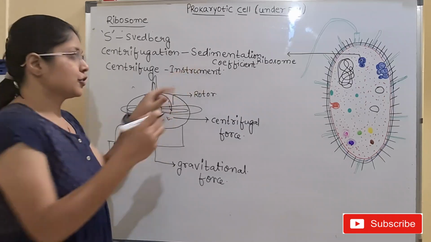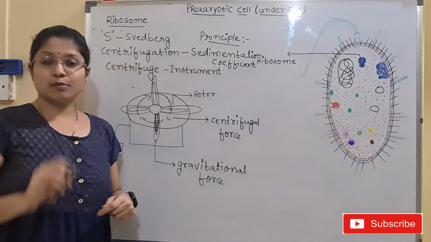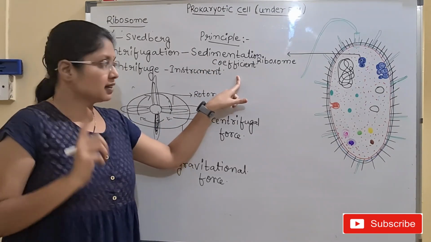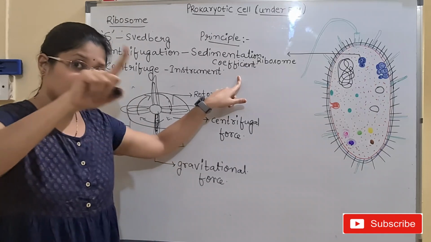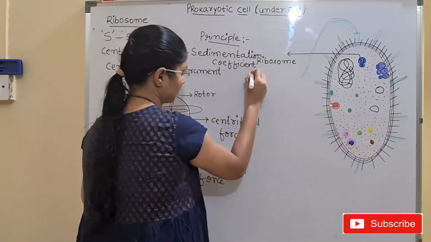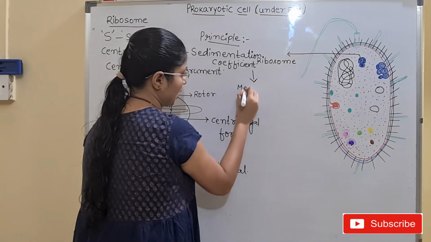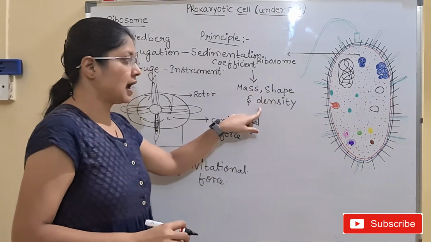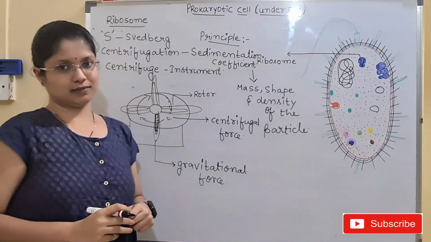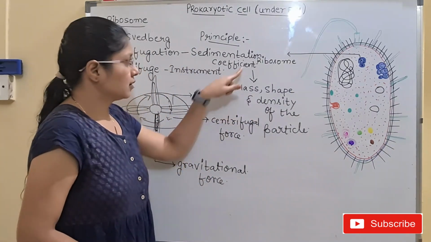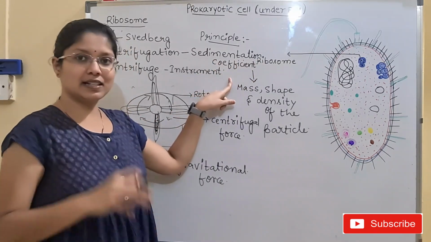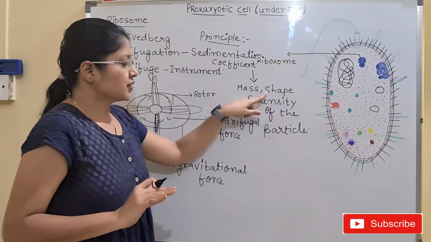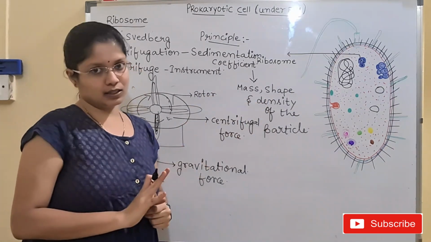What is the principle of centrifugation, children? The principle of centrifugation is the sedimentation coefficient, and the sedimentation coefficient is in turn dependent upon three major factors: mass, shape and density of the particle.